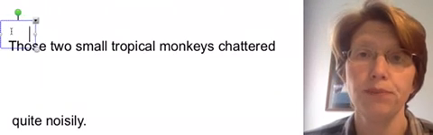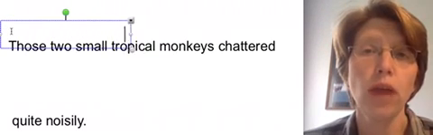Okay. Now, let's look at just a couple of sentences together before I let you do this on your own. I'm going to look at number 2 on page 6. And again, we are in this book. Okay, together. Those two small tropical monkeys chattered quite noisily.